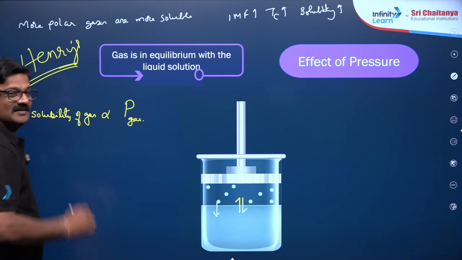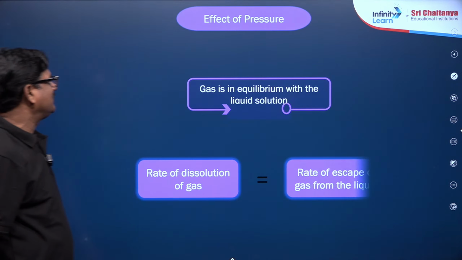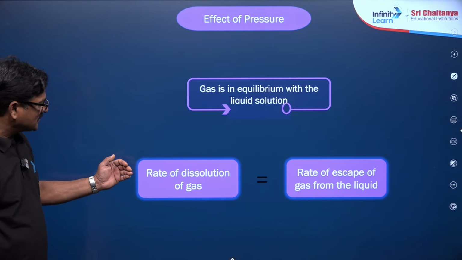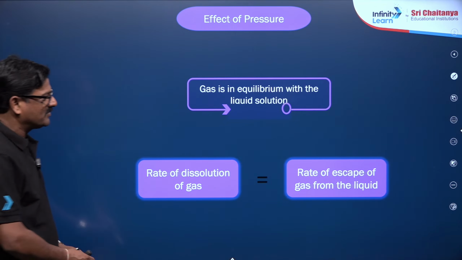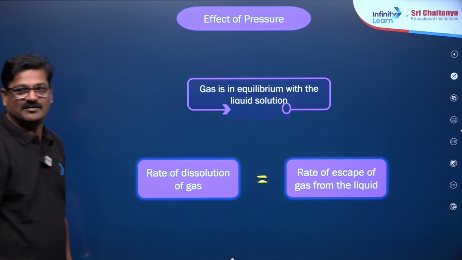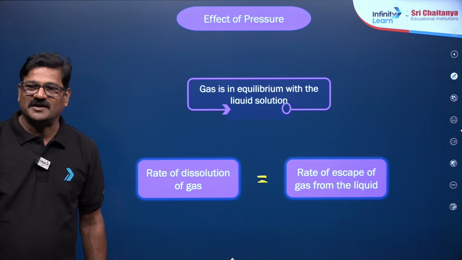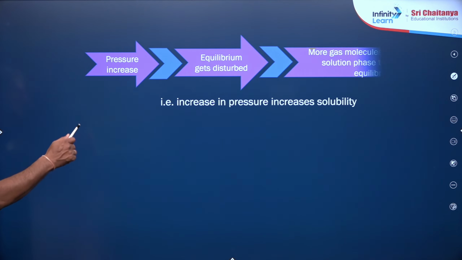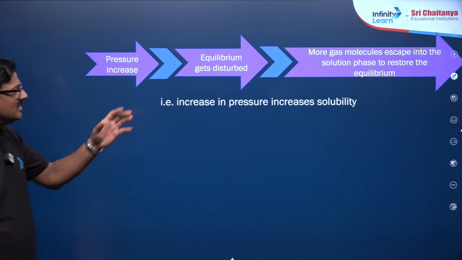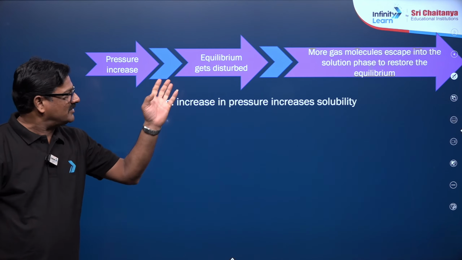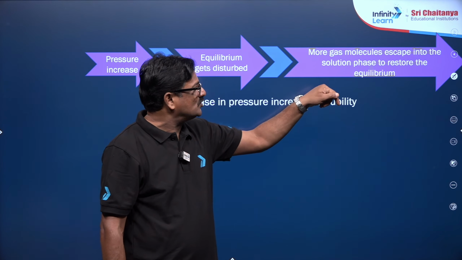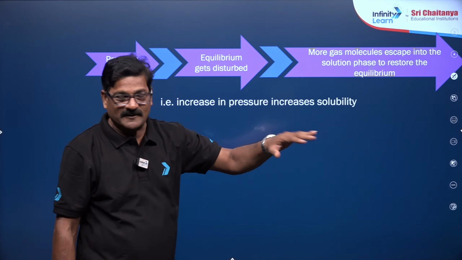Henry's law, remember? And I just want to give you the gas in equilibrium with the liquid solution. The rate of dissolution of a gas is equal to the rate of escape of the gas. This is called the state of equilibrium. At the state of equilibrium, my dear students, an increase in pressure increases the solubility. If the pressure increases, what happens? Equilibrium gets disturbed. Whenever equilibrium is disturbed, more gas molecules dissolve into the solution phase to restore the equilibrium. Okay?